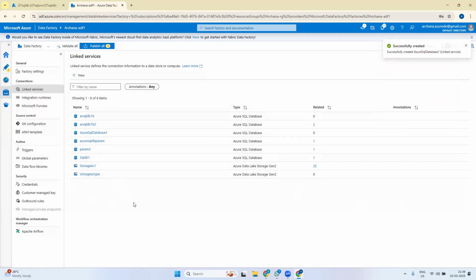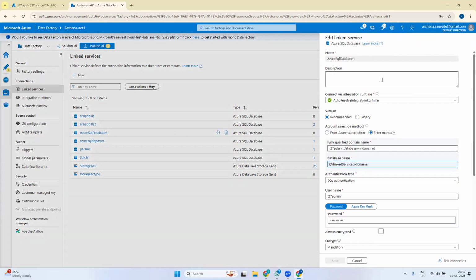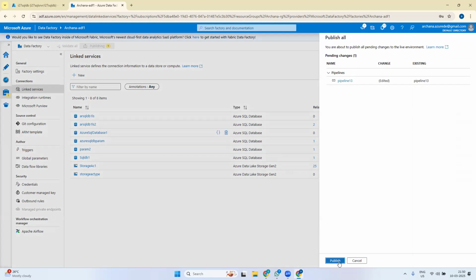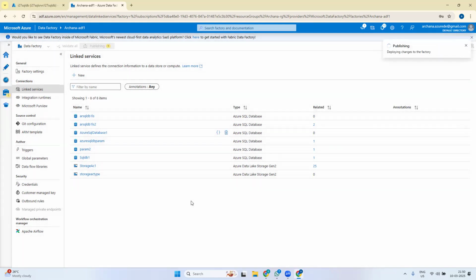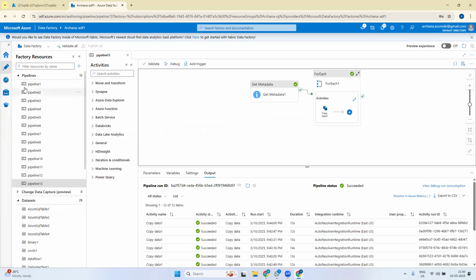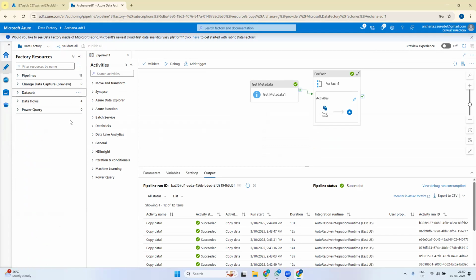Okay, here is our database parameterized linked service, Azure SQL database one. Here we have parameterized this. Now when we have created a parameterized linked service, we can use the same linked service to access two databases, right? So we'll do that. We'll come to the pipeline. What we have to do is create a dataset also. Whenever you have to copy something, you have to create a dataset also, right? The linked service itself will not work.